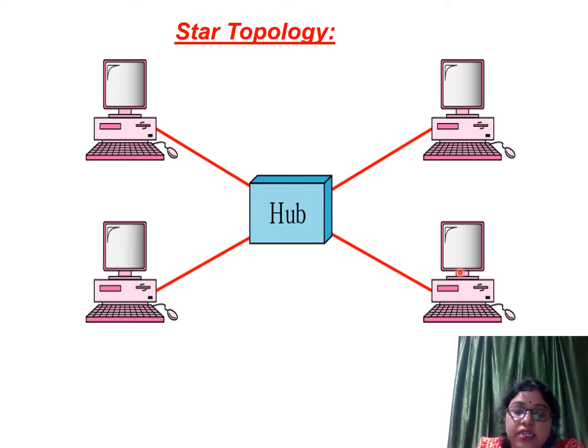So here a dedicated point-to-point path is present between each device and the hub, and there is no private or personal connection between different devices. That means whatever transmission is going on is carried out through one point, the central controller, which is known as the hub.